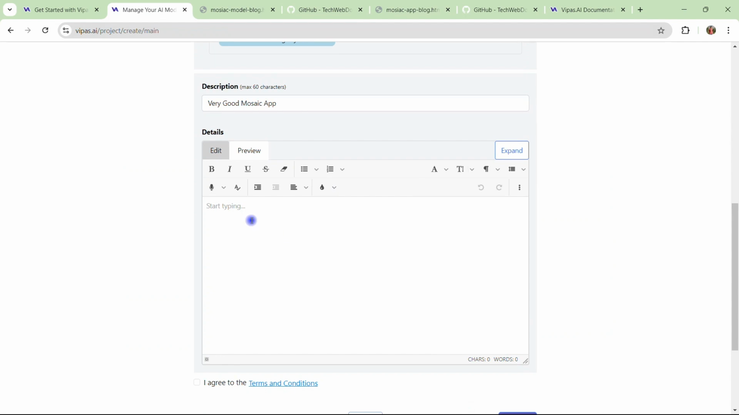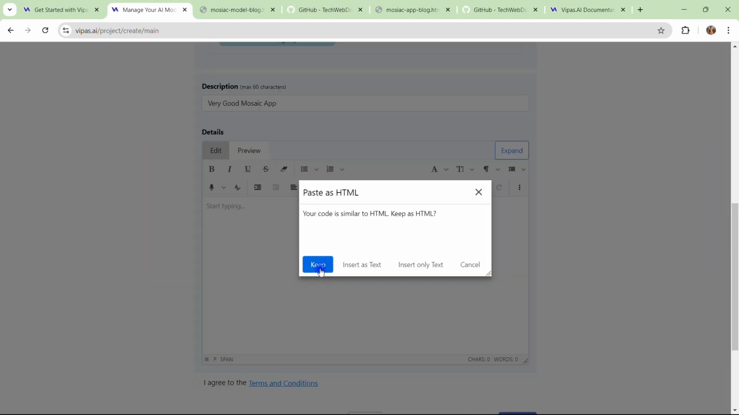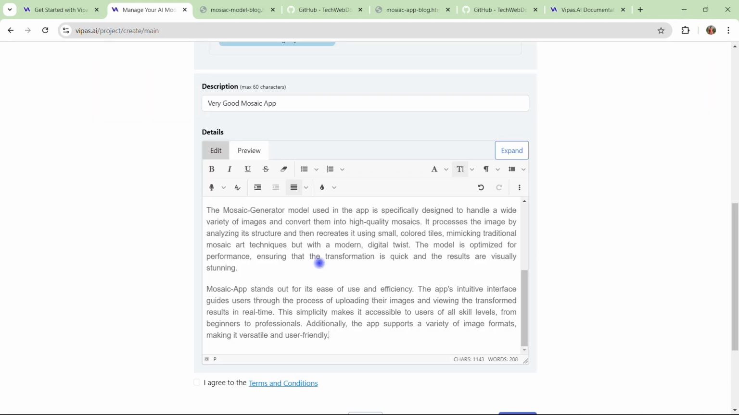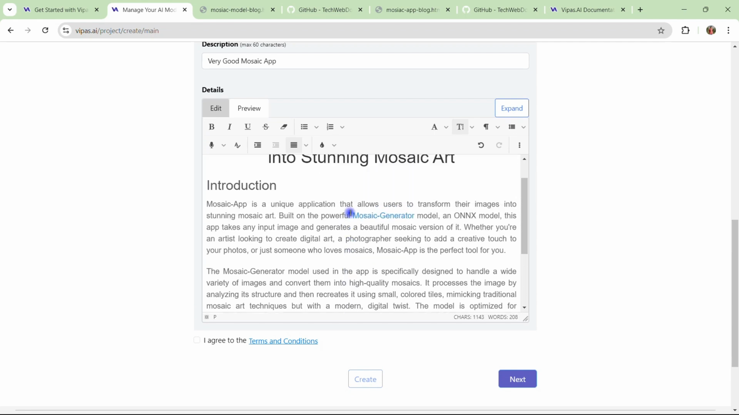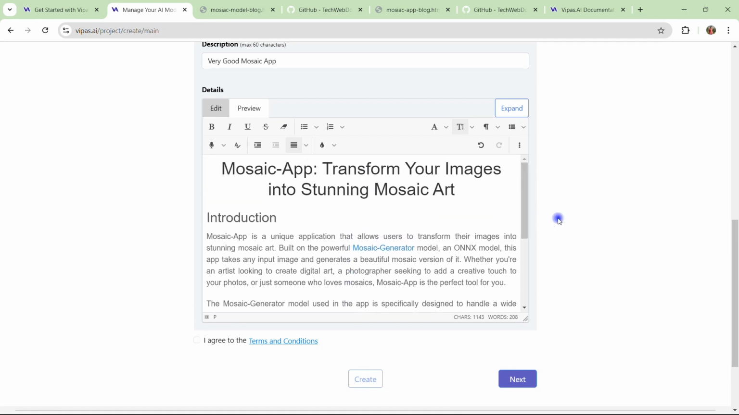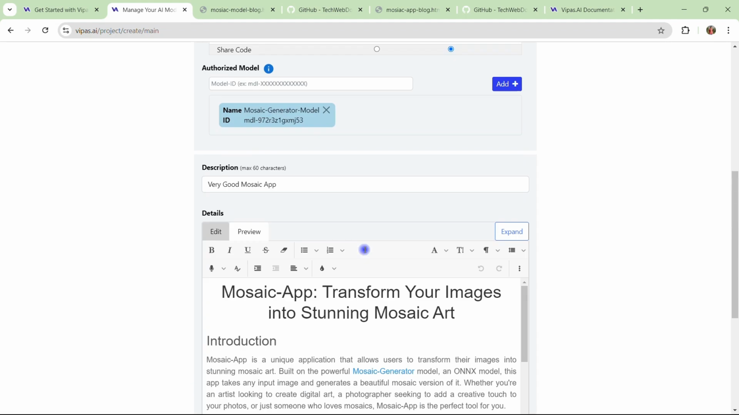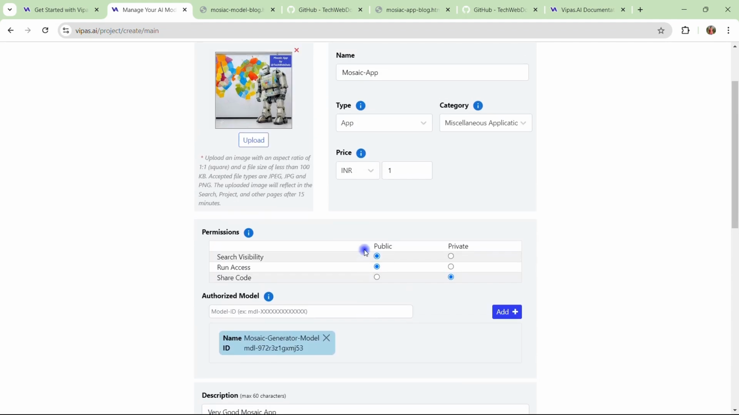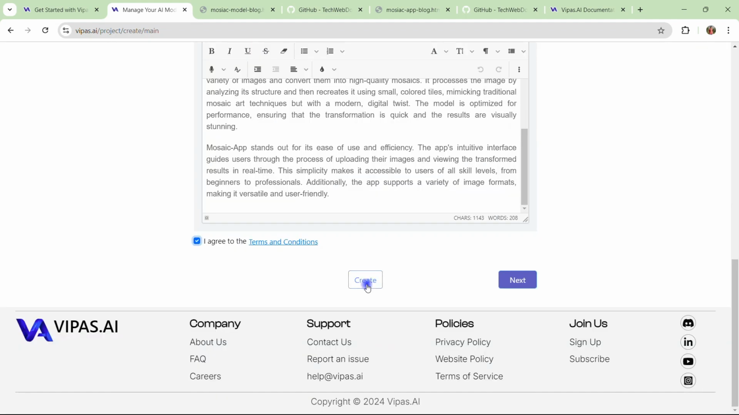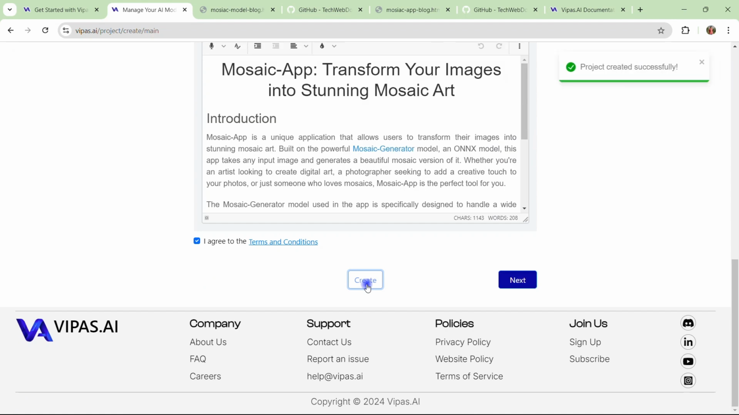So here I'm trying to paste. It is asking whether to keep the source formatting, yes. See, the whole data that I pasted here is formatted, every link, everything is the same. Now we need to agree to the terms and conditions here. You can read them by clicking on this terms and conditions link. Let's verify everything is fine. Now let me hit create. Ideally we should see the notification, project created successfully. So now we are good to go.